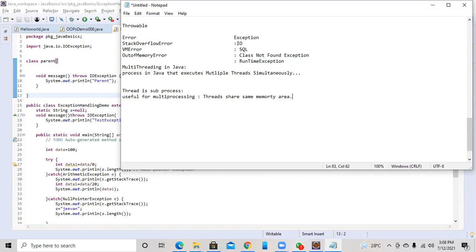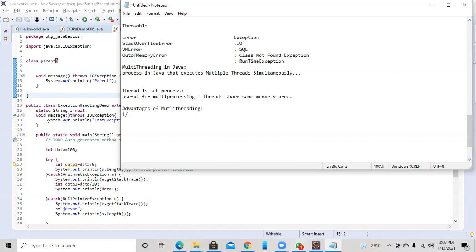Coming to the advantages of multi-threading. It does not lock the user because we have so many methods to handle multi-threading, running multiple processes in the background. Threads are independent, so you can perform multiple operations at the same time. Second advantage is you can perform many operations together, so it saves time.